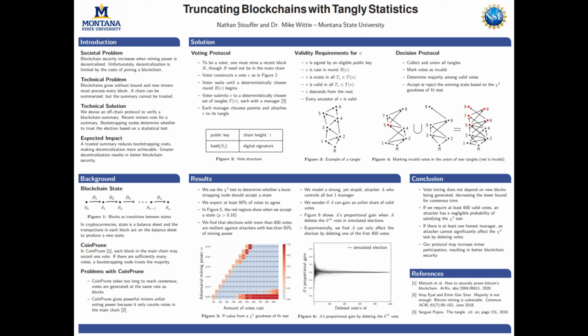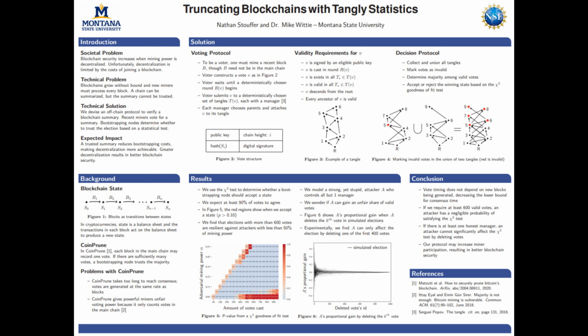Each tangle also has a manager, and when the vote is submitted, the manager chooses appropriate parents and attaches the vote to its tangle. Then each vote has a bunch of validity requirements, but the two most important ones are that a vote exists in all the tangles that it's supposed to, and that all of its ancestors are valid.